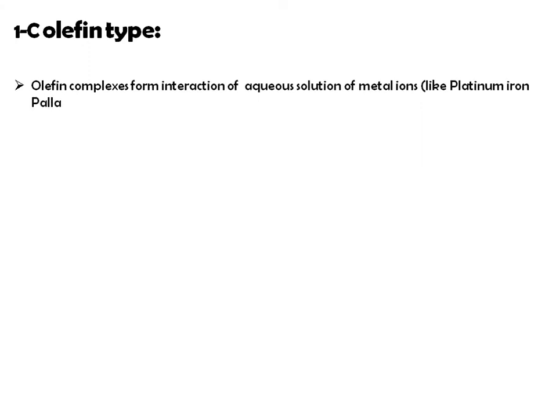Then the third type of metal complexes is the olefin type. These olefin complexes are formed by the interaction of an aqueous solution of metal ions like platinum, palladium, mercury and silver, and they form a complex with olefins like ethylene.